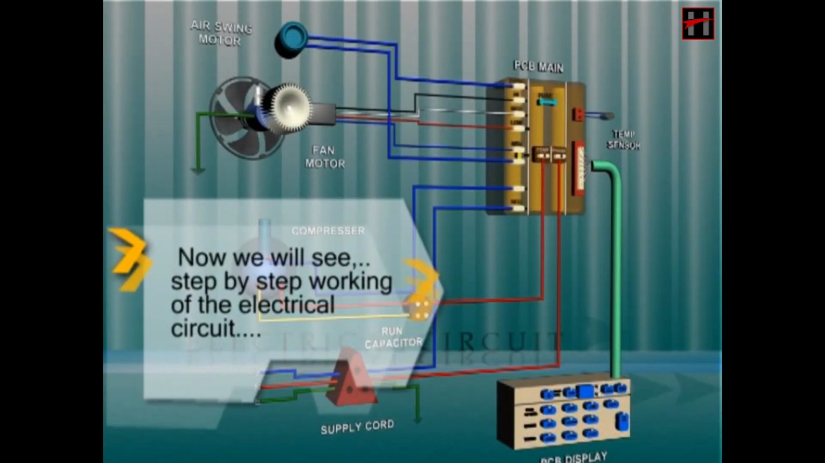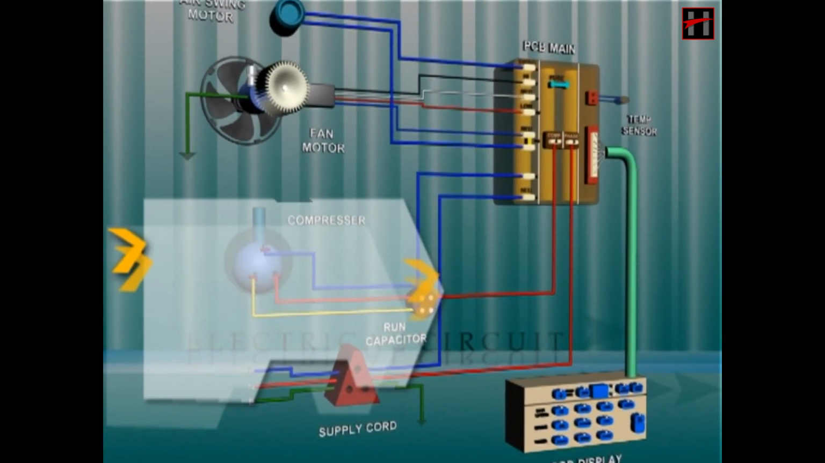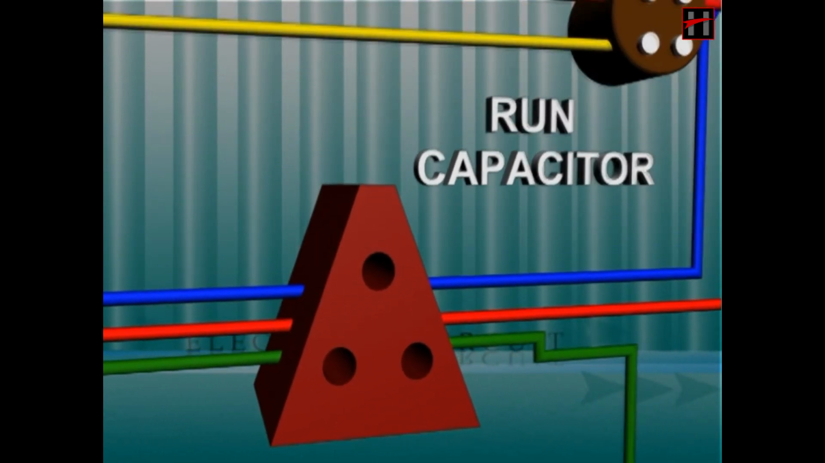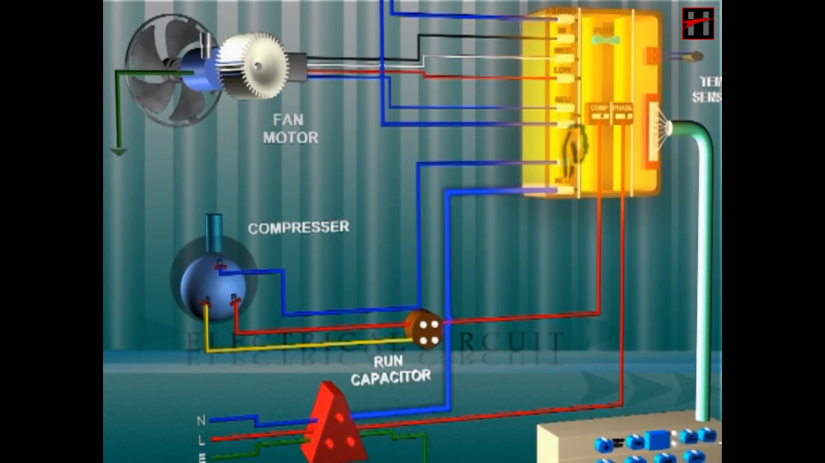Now we will see step-by-step working of the electrical circuit. As the main switch MCB is switched on, the current flows from the neutral wire N to the terminal P7 of the PCB main, energizing the PCB.